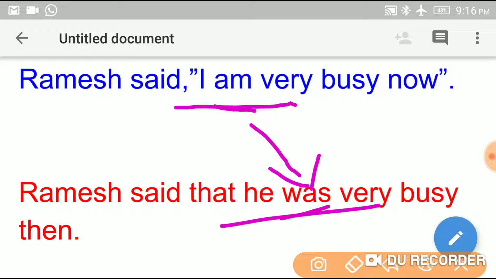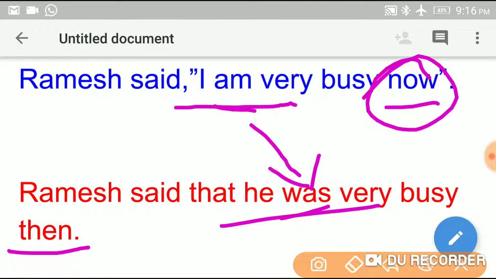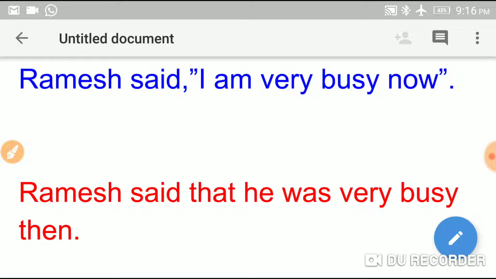And then the next one is, see the adverb now, it changes into then. Here the adverb now refers to nearness of time. See here, now, just now, that is nearness of time. Here that changes into an adverb that refers to distance of time. See here, then, like that. Now changes into then. These are some of the very important changes while changing direct into indirect speech.